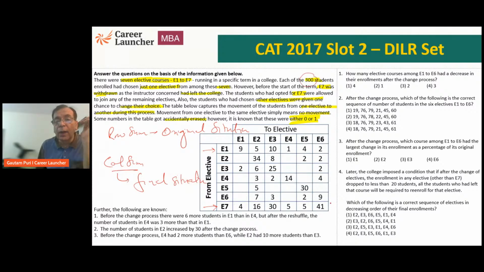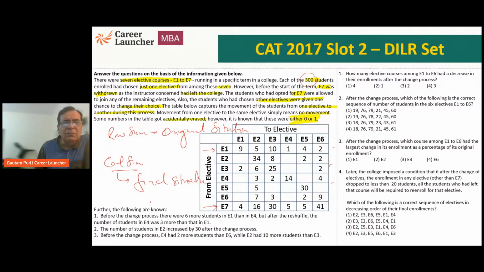And how many students are there? There are 300 students. So I can say the sum of all the rows and all the columns has to be 300, because each of the 300 students has to choose one of the electives. So we understand this data set now.